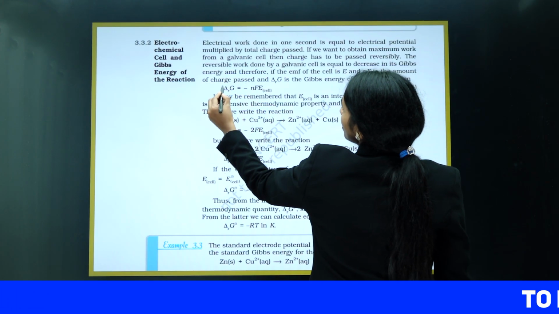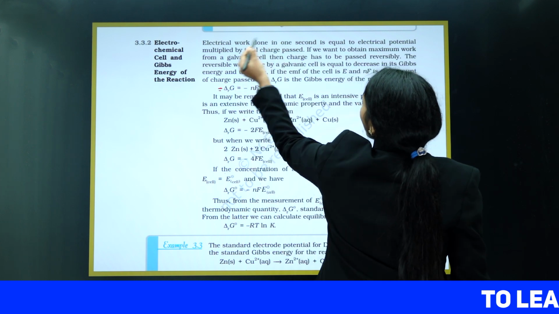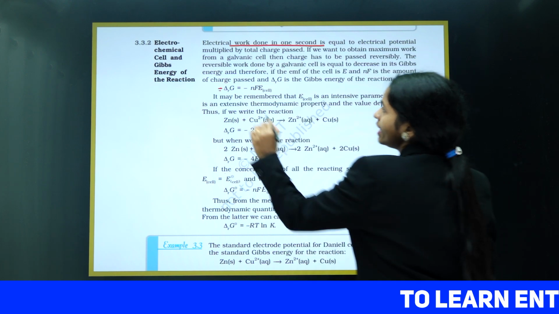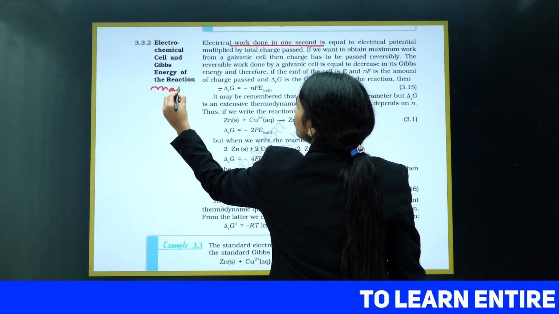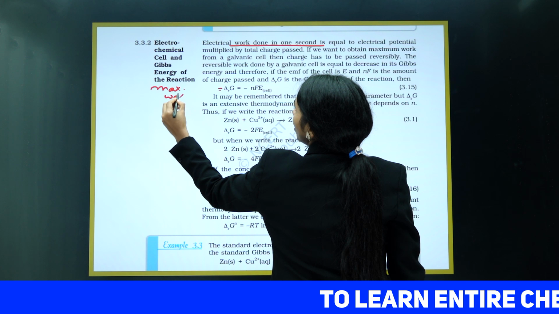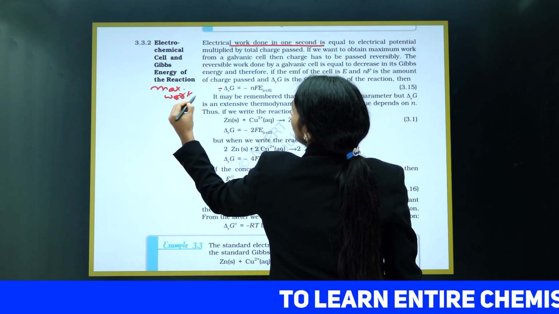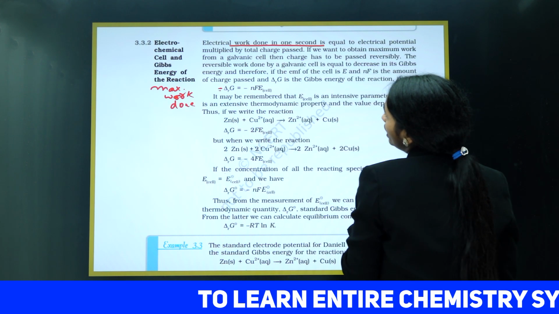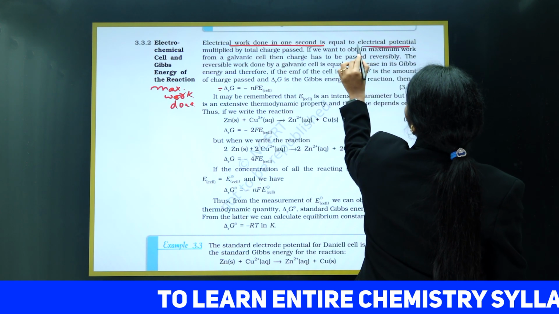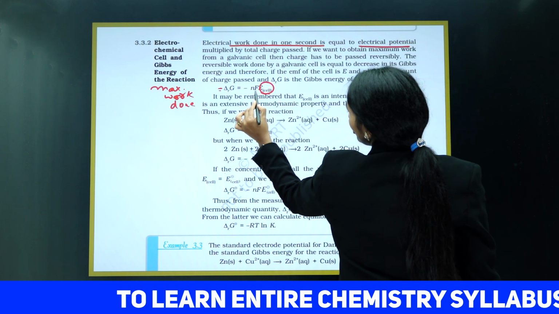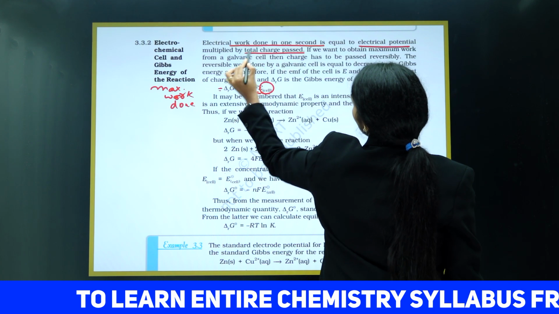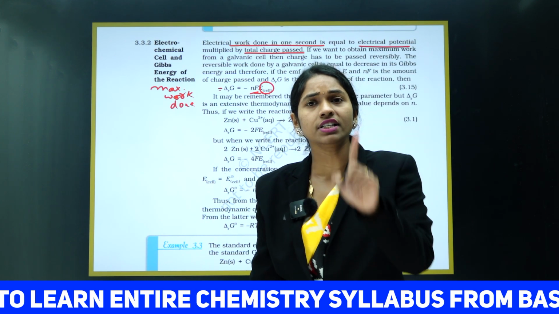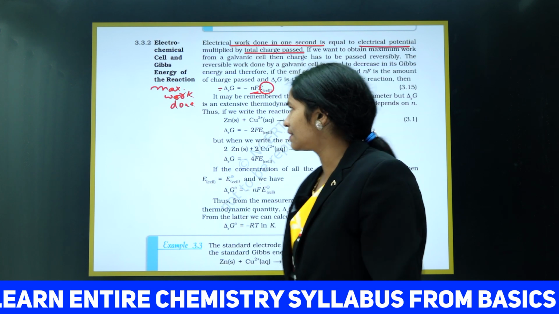Delta G is nothing but what? Maximum work done, we call it as delta G. And here what is happening? Delta G is equal to electrical potential E cell into N into F, that is total charge passed. Delta G, Gibbs energy change, what is the formula, my dear students? Minus NF E cell is the formula.